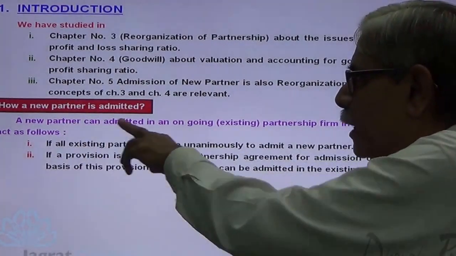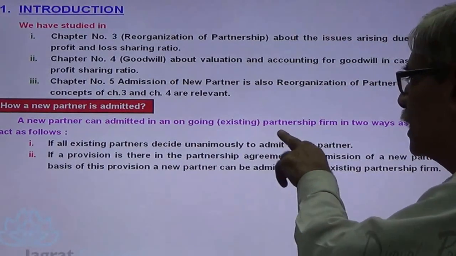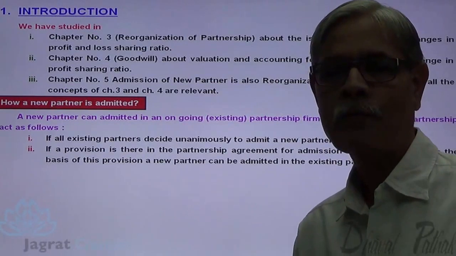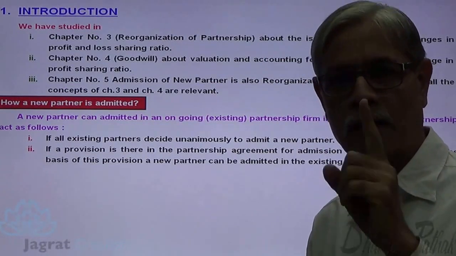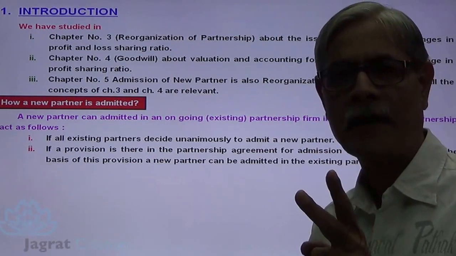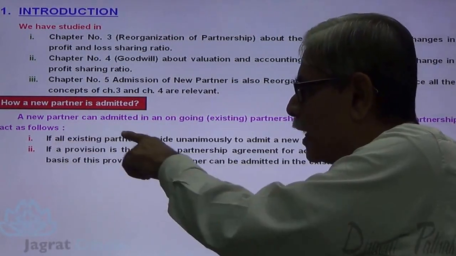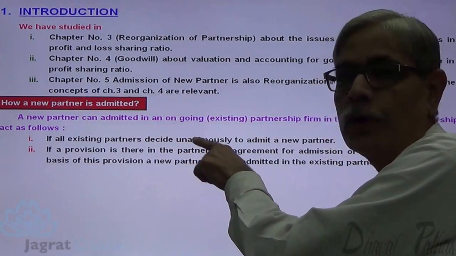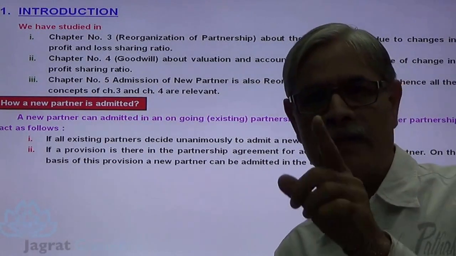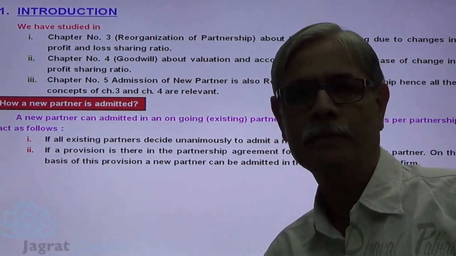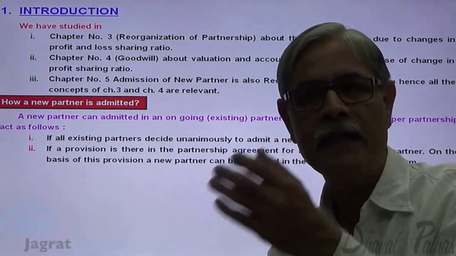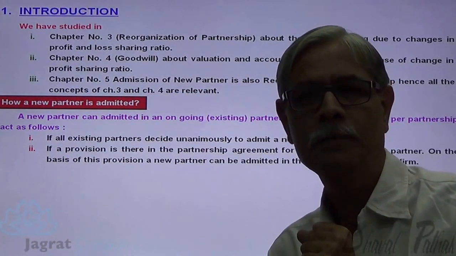A new partner can be admitted in an ongoing existing partnership firm in two ways as per the Partnership Act. There are two ways to admit a new partner. All these two methods are prescribed under the Partnership Act. One, if all existing partners decide unanimously to admit a new partner. Suppose that A, B and C are the partners. Now the decision is to be taken, should we admit D as a partner, fourth partner?